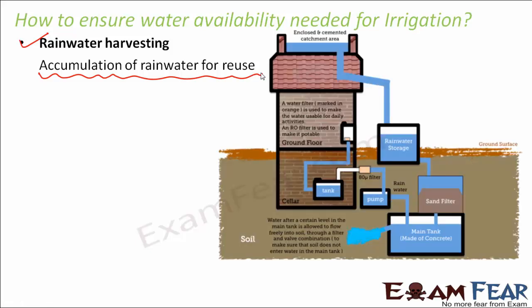Rainwater harvesting is in fact very common these days, because we do not want to waste water. Whatever water we get in the form of rain, we want to make use of it, if not at that time, then sometime later.